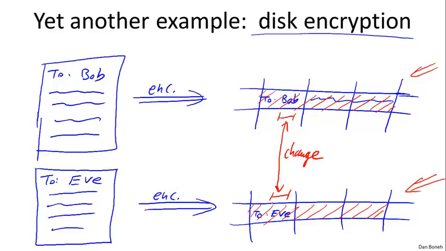Okay, so in fact, because of this, it's usually a bad idea to use stream ciphers for disk encryption, and essentially this is another example of a two-time pad attack because the same pad is used to encrypt two different messages. They happen to be very similar, but nevertheless, these are two different messages, and the attacker can learn what the change was, and in fact, he might even be able to learn what the actual changed words were as a result of this. Okay, so the lesson here is generally we need to do something different for disk encryption. We'll talk about what to do for disk encryption in a later segment, but essentially the one-time pad is generally not a good idea for encrypting blocks on disk.